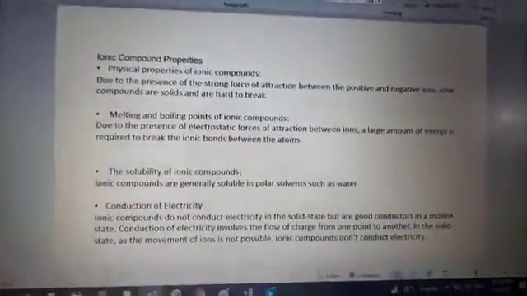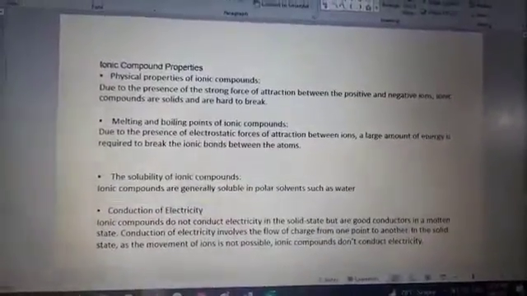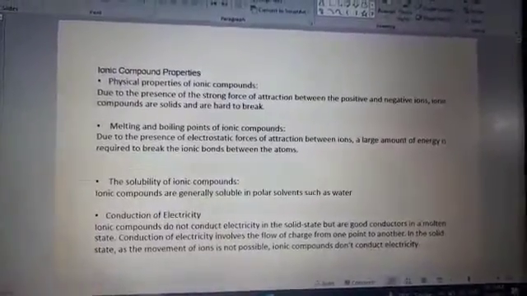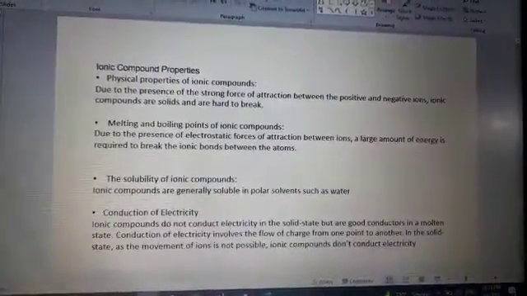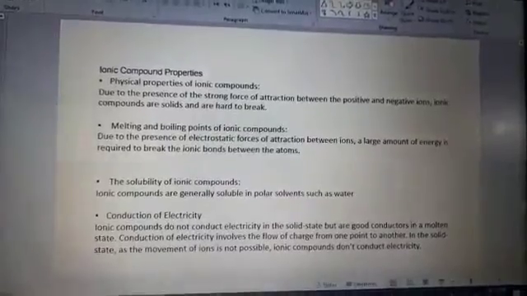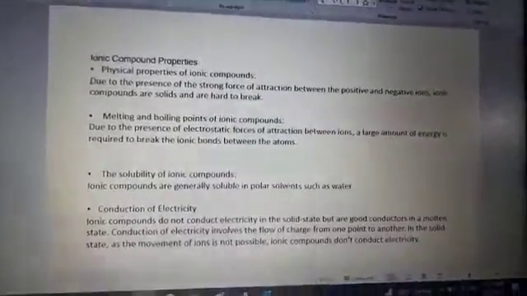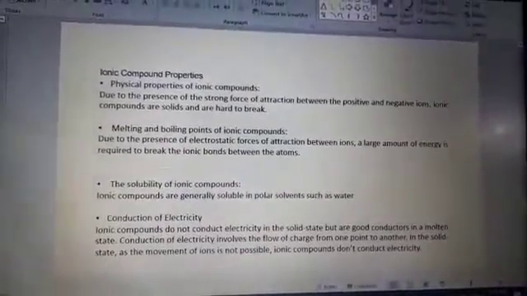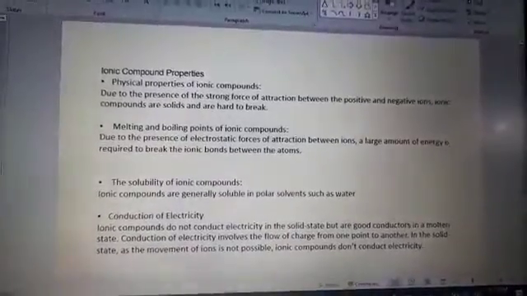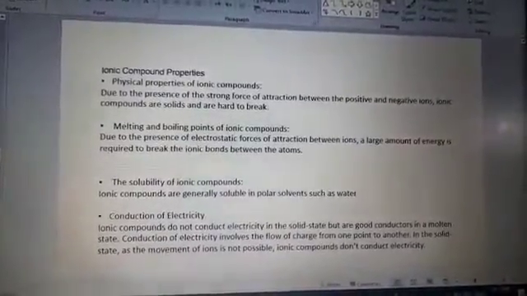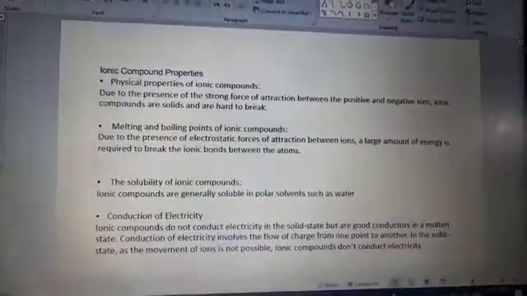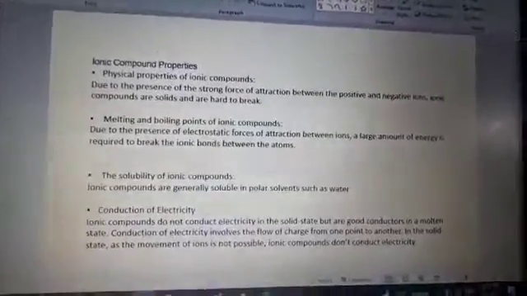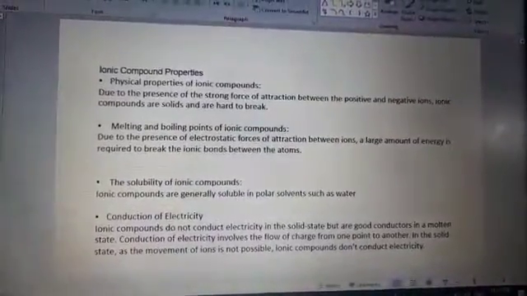After that, I explain the ionic compound properties. Number 1, the physical property of the ionic compound: due to the presence of a strong force of attraction between the positive and negative ion, ionic compounds are solid and hard to break. Number 2, melting and boiling points of ionic compound. Due to the presence of electrostatic force of attraction between ions, a large amount of energy is required to break the ionic bond between the atoms.